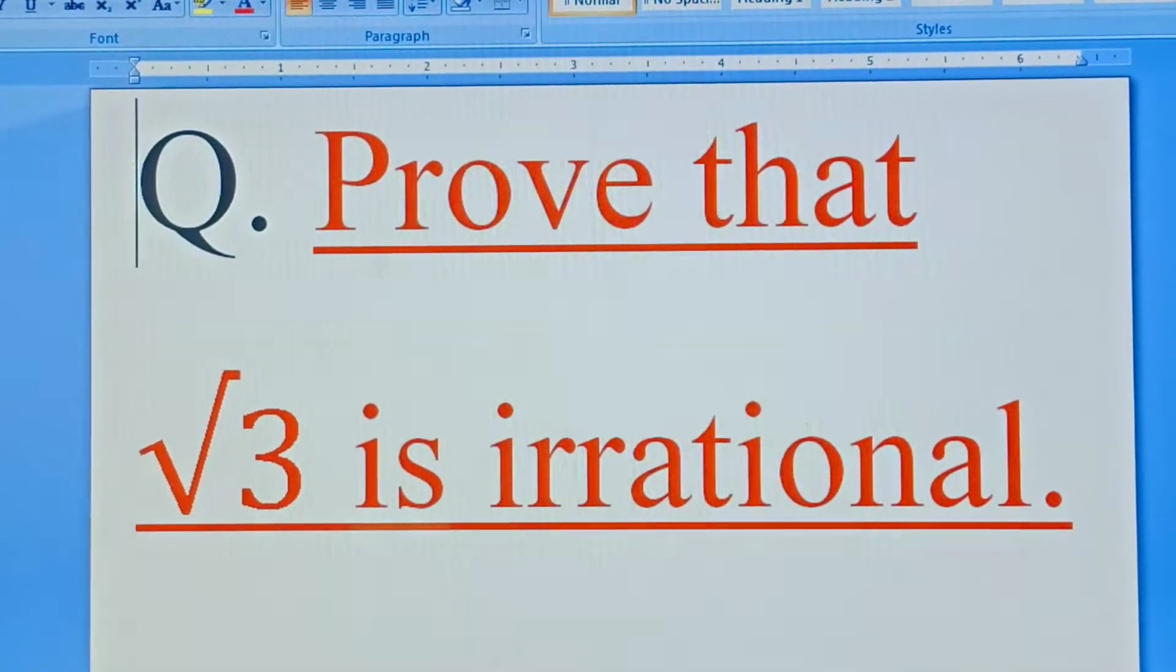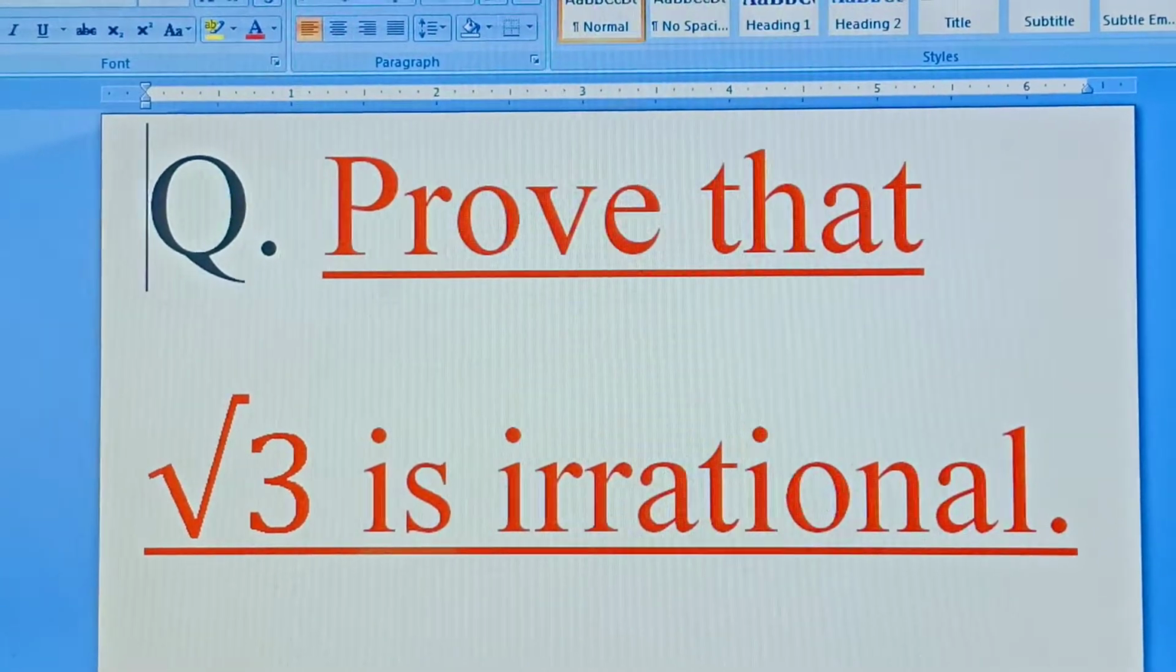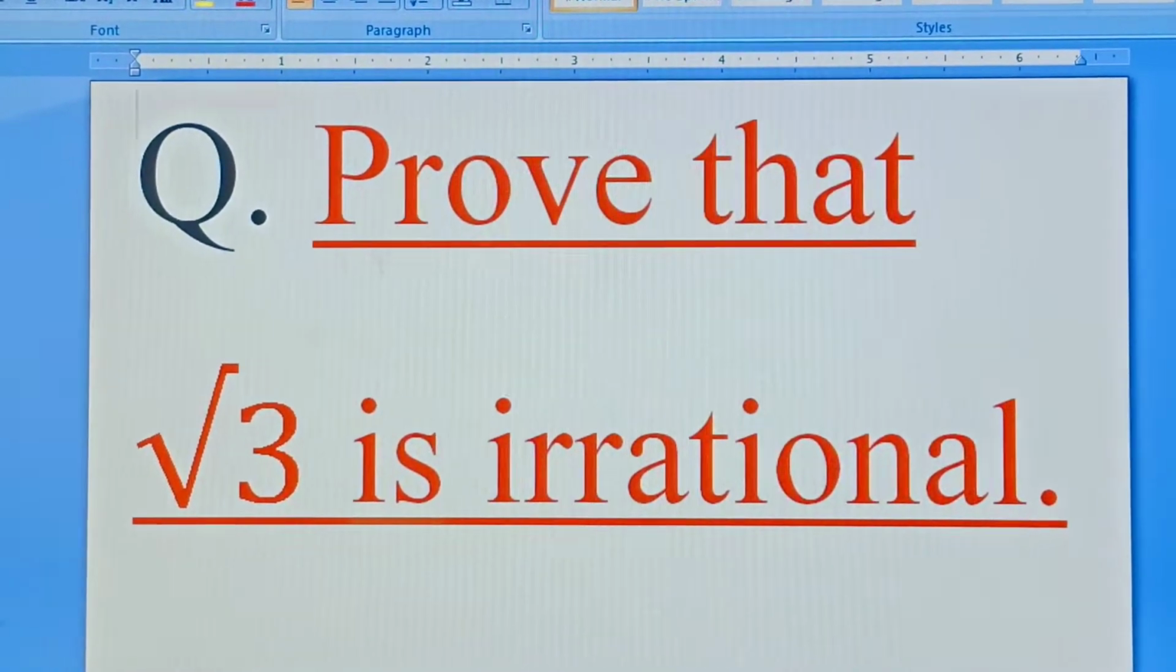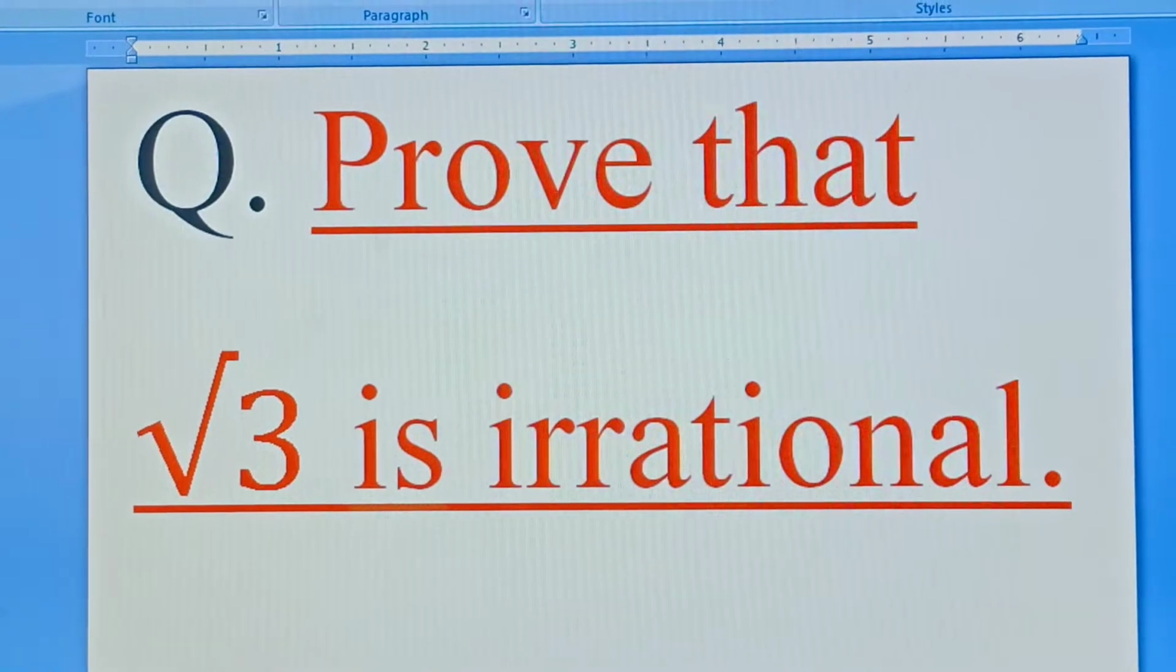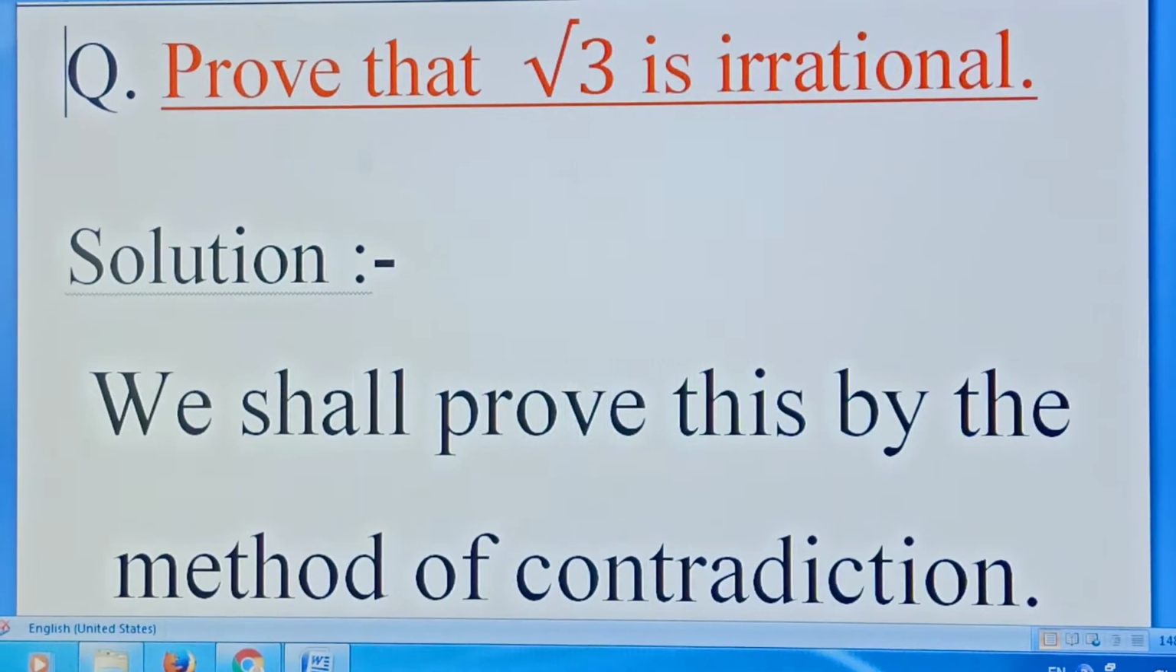Today we will prove that under root 3 is irrational. Prove that under root 3 is irrational.